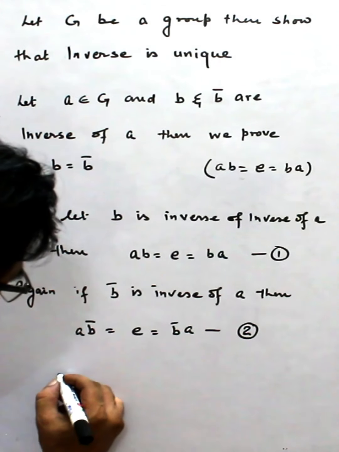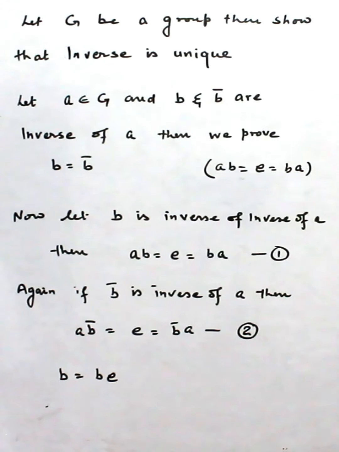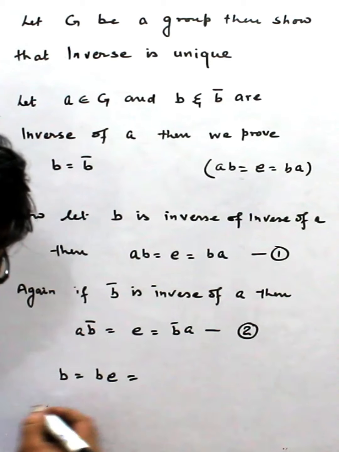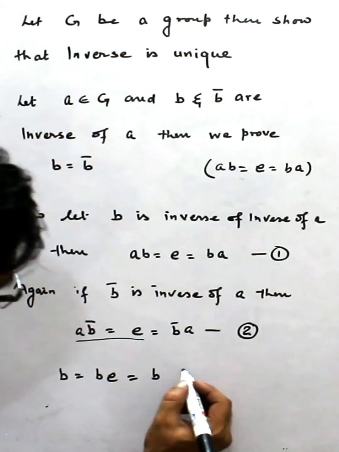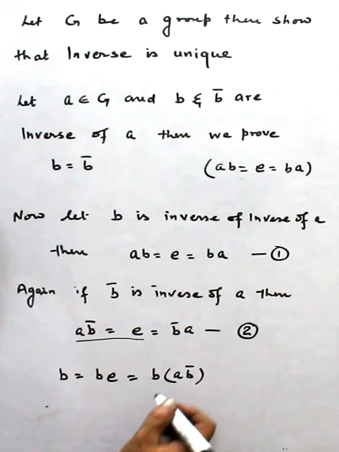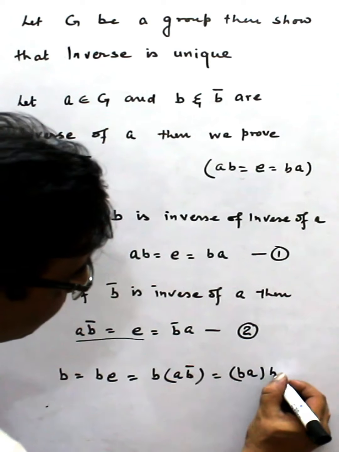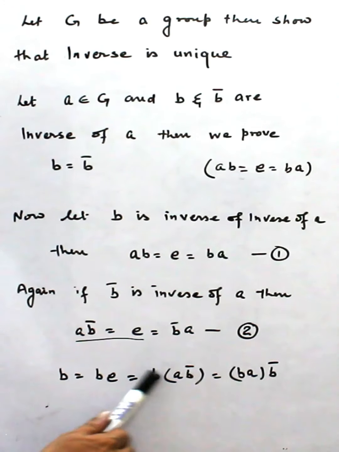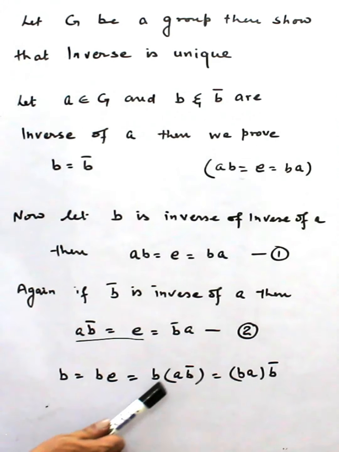Now take B, we can write B equal to BE. I don't think there is any problem. Now this E can be replaced. E equal to AB bar. Now this I can write BA B bar. How can I do this change of bracket? This is by the property of associativity. And why does associativity hold? Because G is a given group.